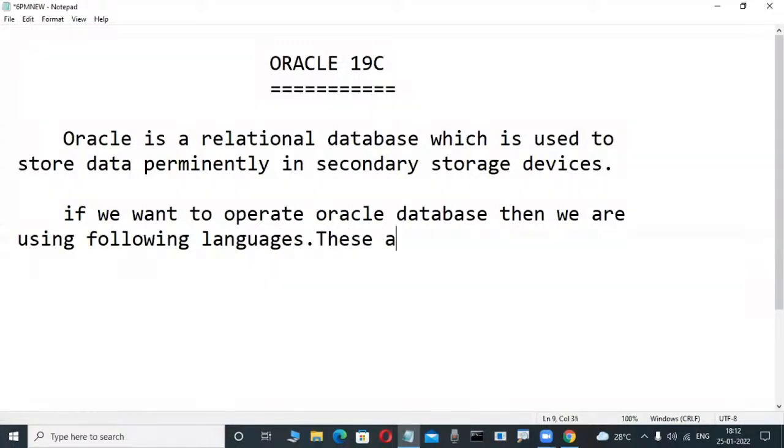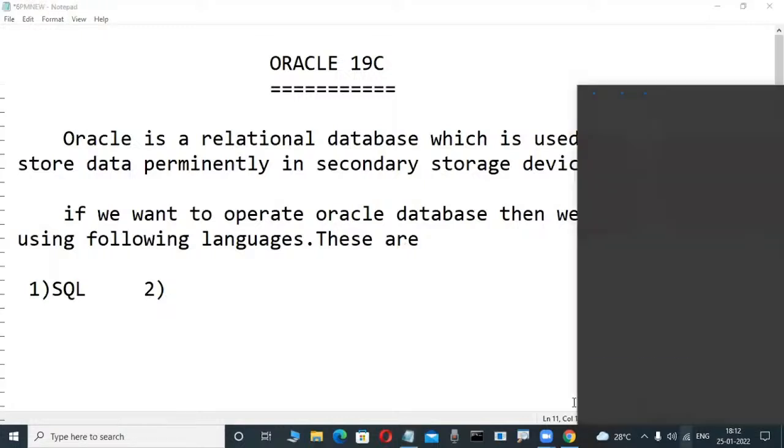These are: first one, SQL, the Structured Query Language. Second one, PL/SQL.